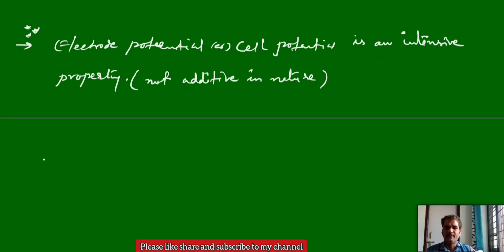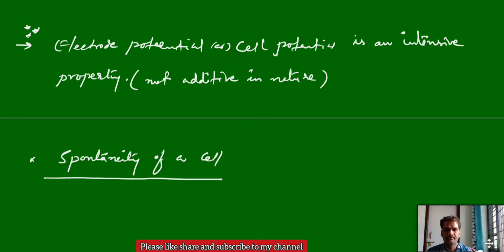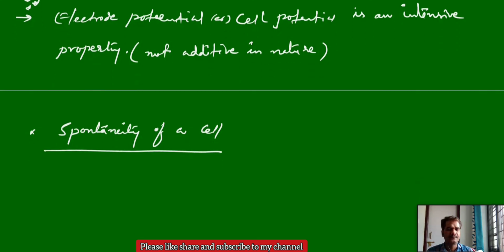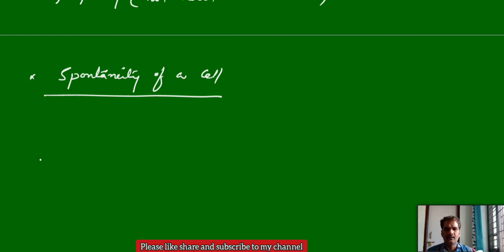Next, spontaneity of a cell. You can take electrode potential or cell potential to decide whether the cell is spontaneous or not. According to thermodynamics, we know that electrical work done is a non-PV work.